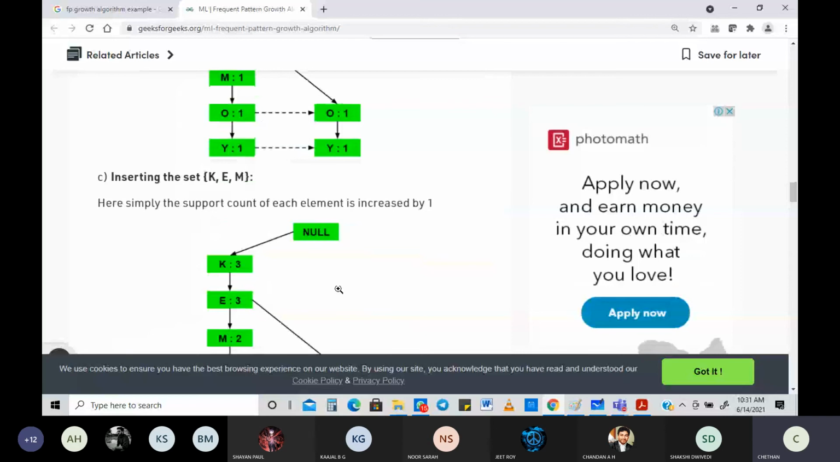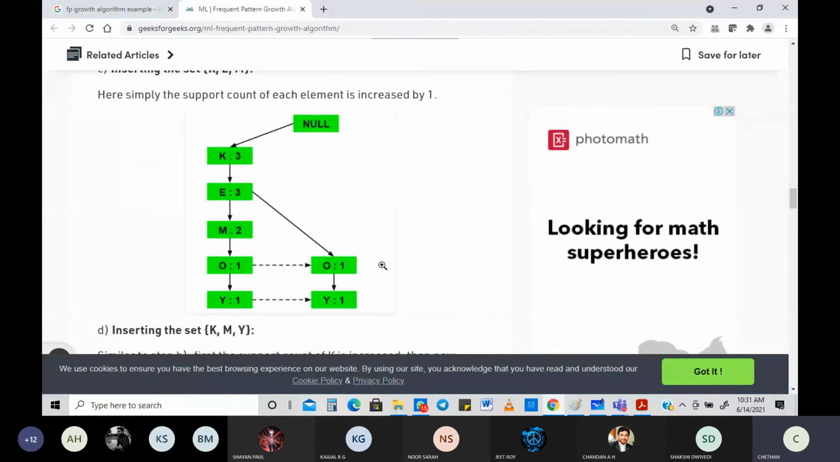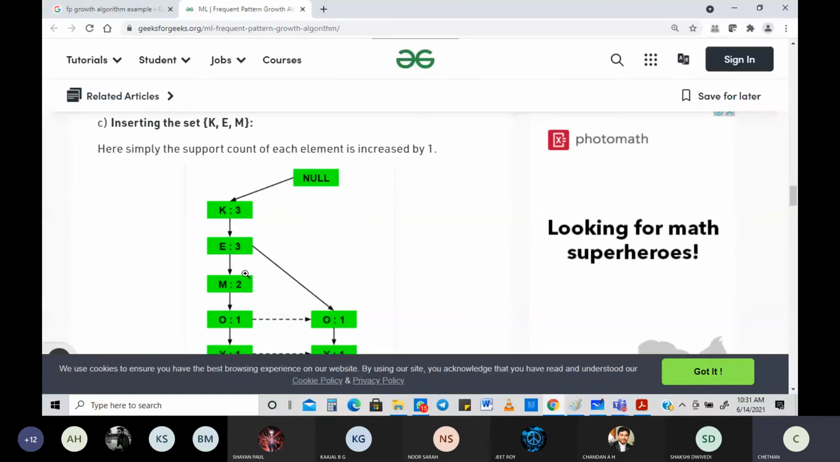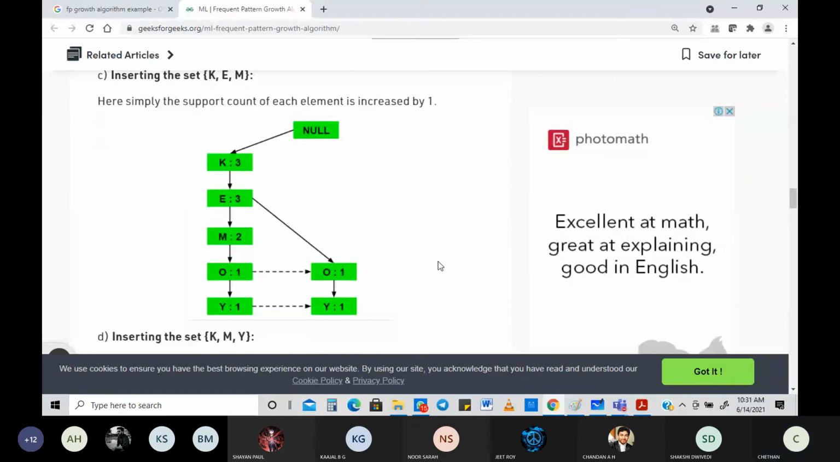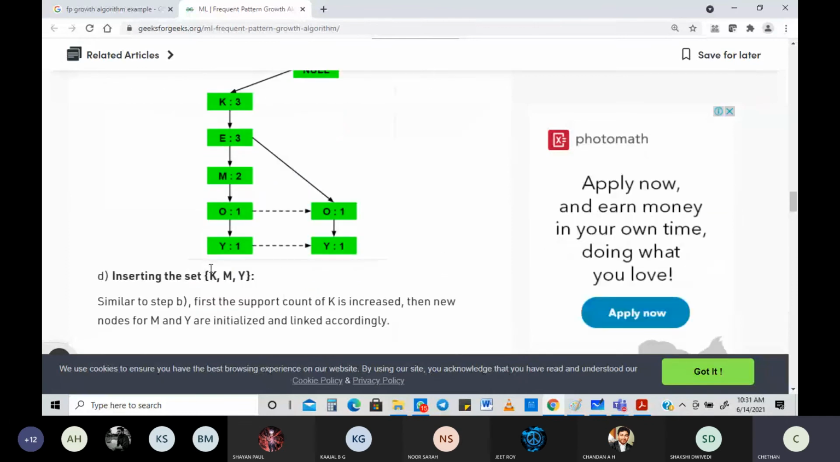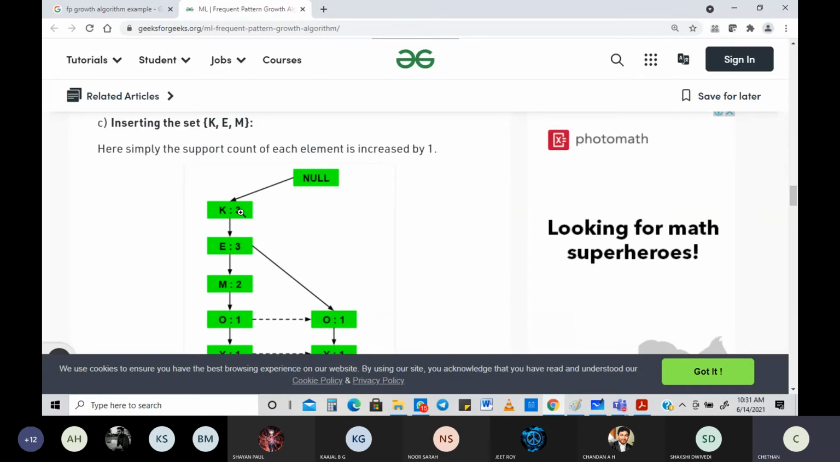Is there any other change? No. Okay. There's no other change. K3, same thing is coming. Now the next part. Inserting the next one is KMY. Okay. KMY means what is going to happen now? Again, K will become what? K will obviously become 4. No doubt in that.